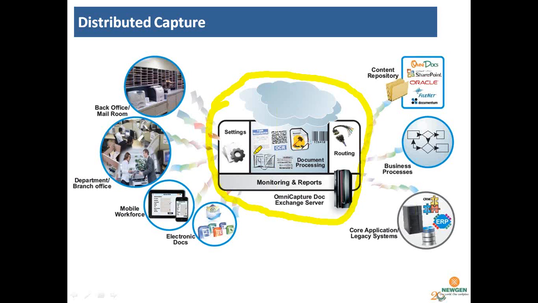Now if you scan it through this particular OmniCapture Document Exchange server, it will be reduced to around 600 to 700 KB, which is tested in our labs. So first of all, the storage capacity and the retrieval time become much faster.